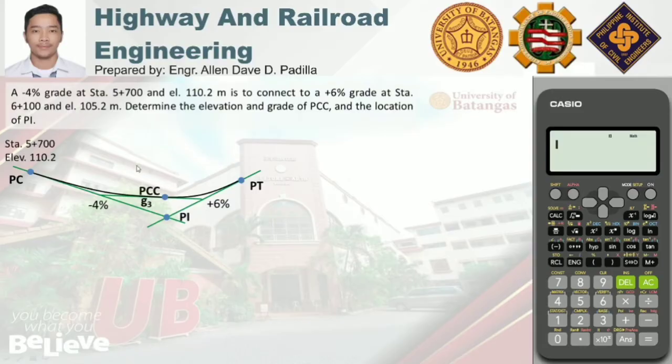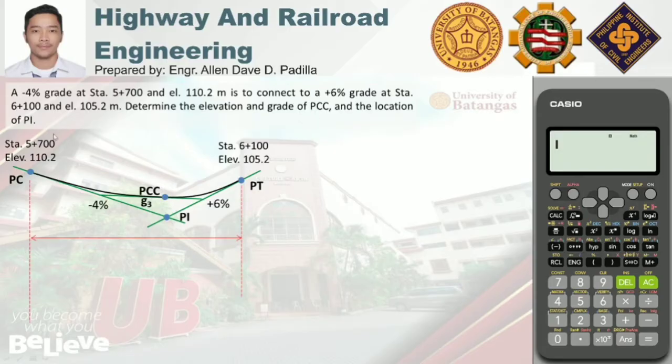So, nagbigay ng specification ng first grade. So, ang stationing niya is at 5 plus 700 and ang elevation niya is 110.2. And then for the second grade, the stationing is at 6 plus 100 and the elevation is at 105.2. So, ang unang tanong is the elevation and grade of PCC.